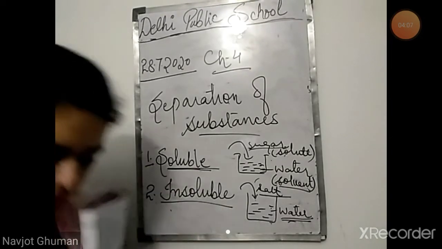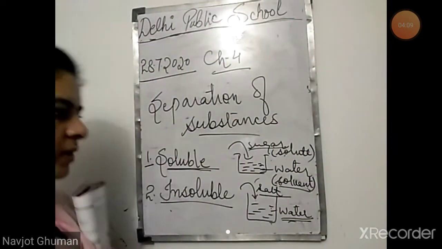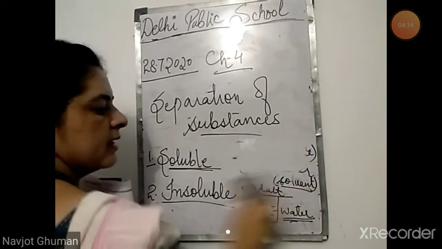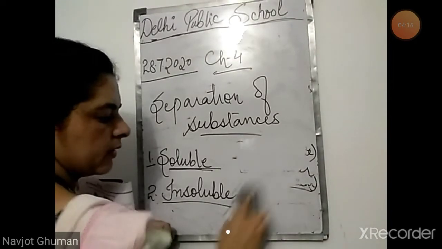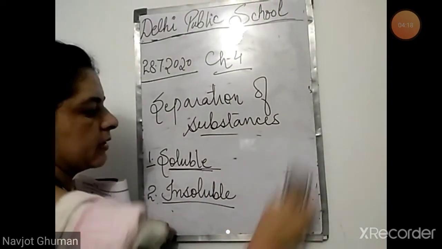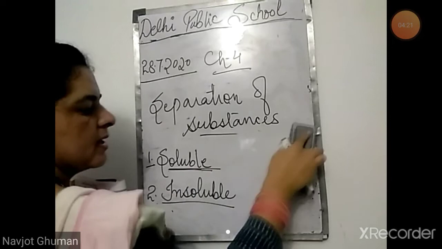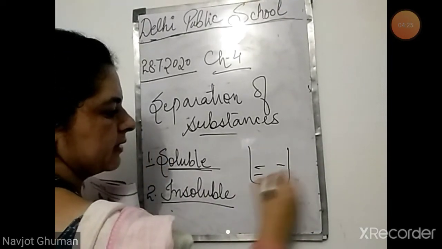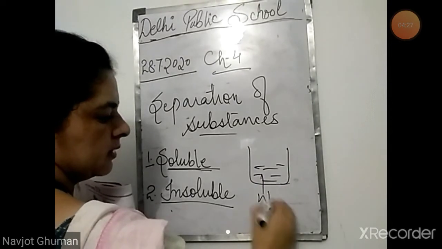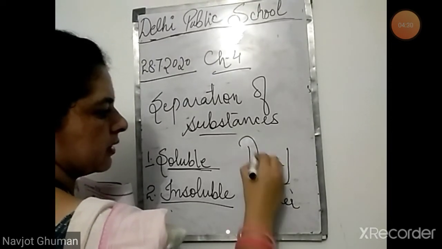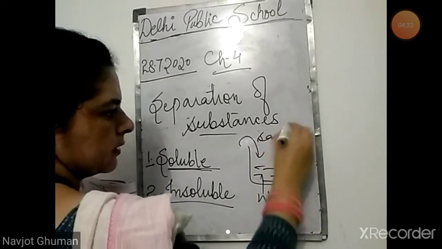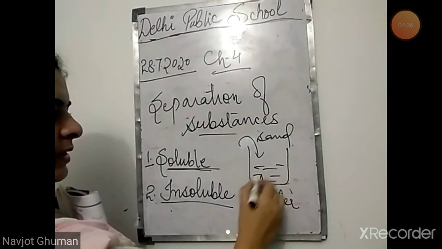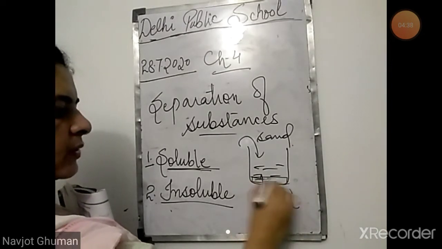Next come insoluble substances. Now insoluble substances are the opposite. These are those substances that do not dissolve completely in the solvent. Take the example of sand. When you add sand in water, it doesn't mix in water. It only settles down at the bottom. You must have seen it. You can do it at home.